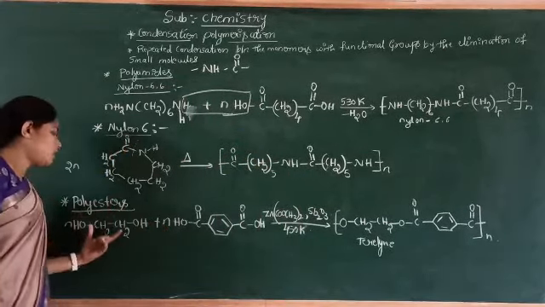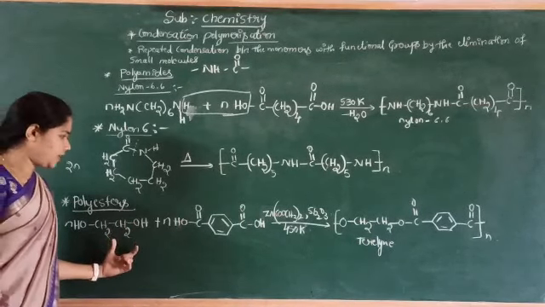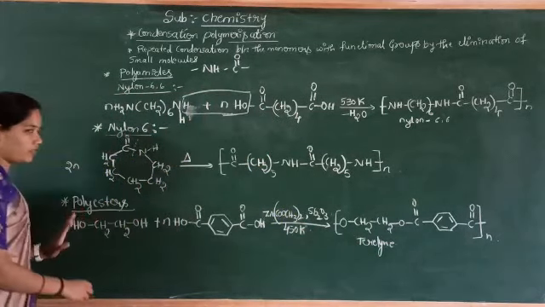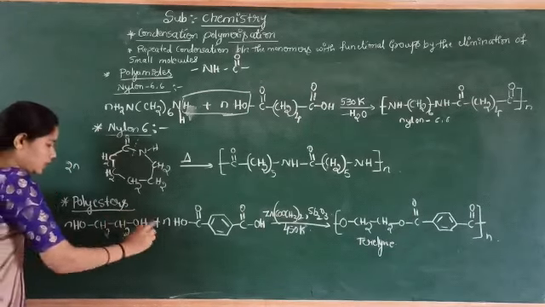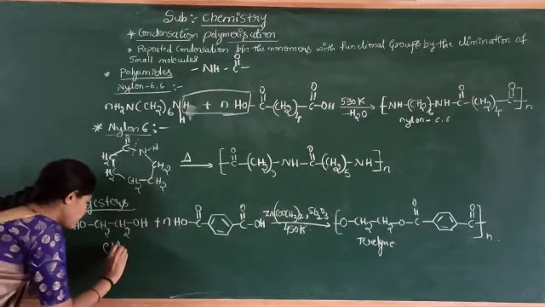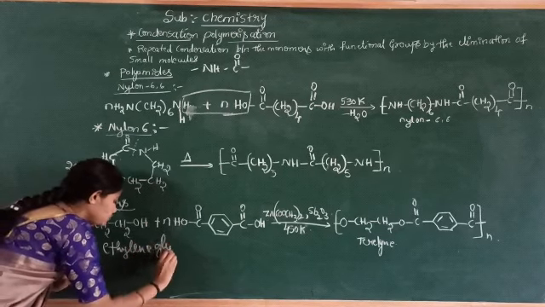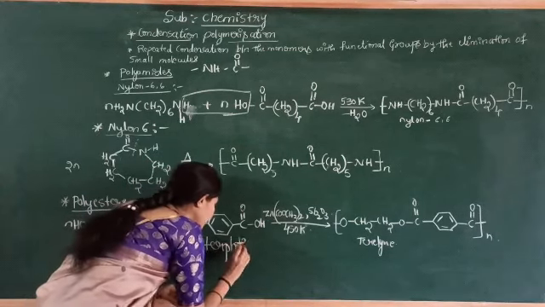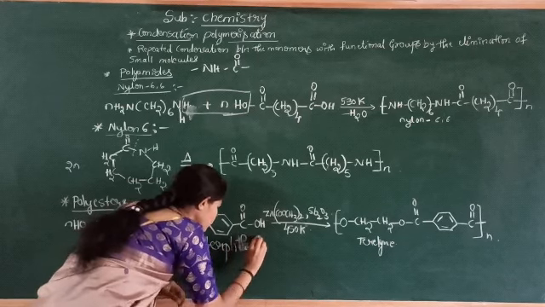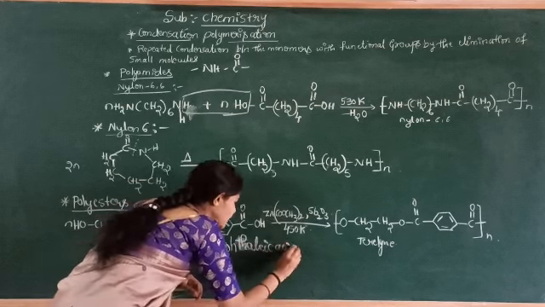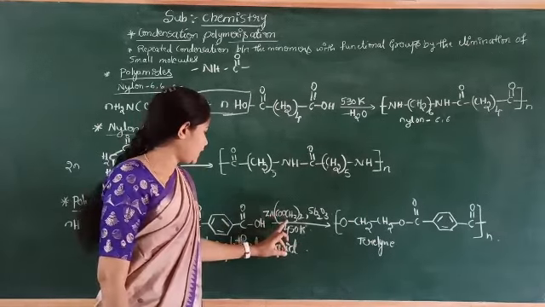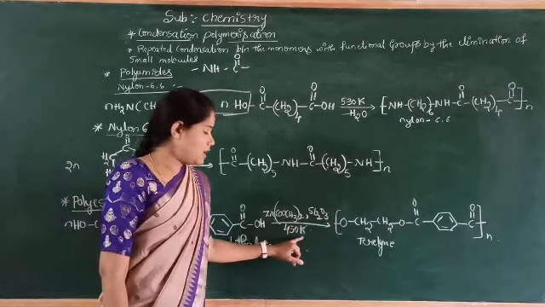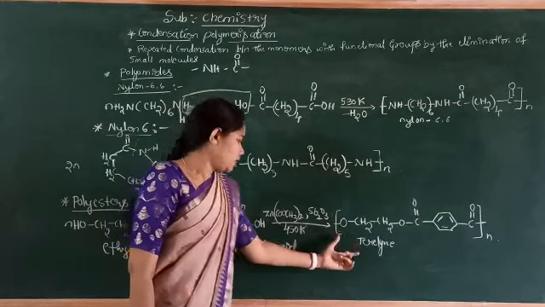The best well-known polyester is terylene, which is manufactured by the condensation of ethylene glycol and terephthalic acid, in the presence of zinc acetate and antimony trioxide, upon heating above 450 Kelvin, which yields terylene.